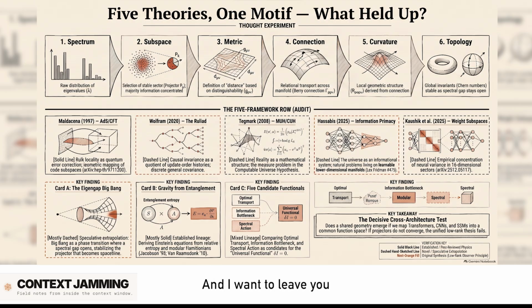It really is. And I want to leave you, listening, with a final, somewhat provocative thought to chew on. Building on this whole observer plateau idea, let's hear it. If physical law, if space-time itself, and cognitive generalization are all just the geometry of what survives this mathematical eigengap bottleneck, what happens if our biological evolution shifts our cognitive threshold? Oh, wow. Right, like, are the laws of physics we observe today just an artifact of the exact amount of computational limit the human brain currently possesses?